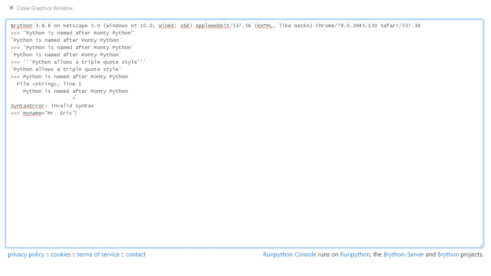And the symbol, my name, now refers to that. And if I type my name again by itself, Python replies with its expression of that object. So it's the string Mr. Eric with single quotes.